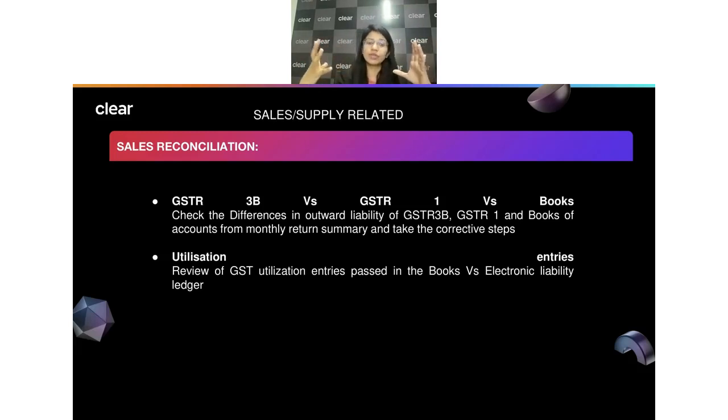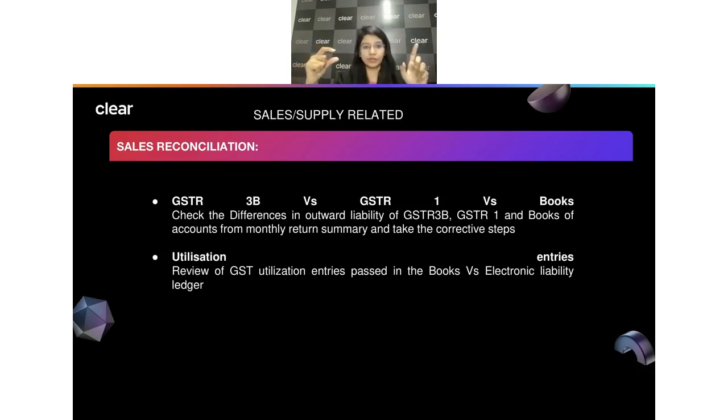And whenever I'm saying books of account, do not only look into the sale register which you have created. Always look into the other transactions also. Always look into your trial balance, the PL account. If this is the entry, check whether GST is to be levied on that or not. It could be your interest income. We understand, okay, it's not a supply at all. It's okay, but you make a reconciliation entry. You should know the differences, that I have not considered this as a part of my GST, but this is the reason for that. Similarly, if there is some other income, like sale of fixed assets, the sale of fixed assets is an exempted supply, whether I'm making it part of my GST or not.